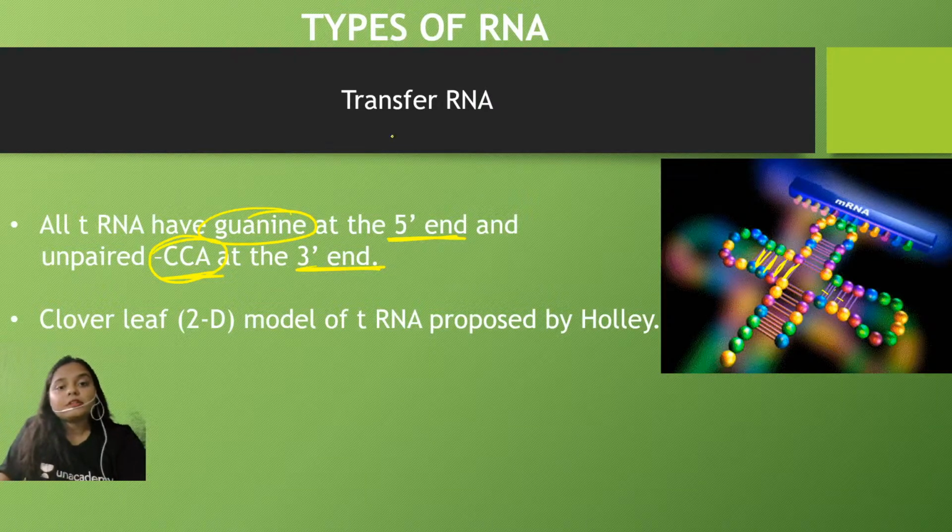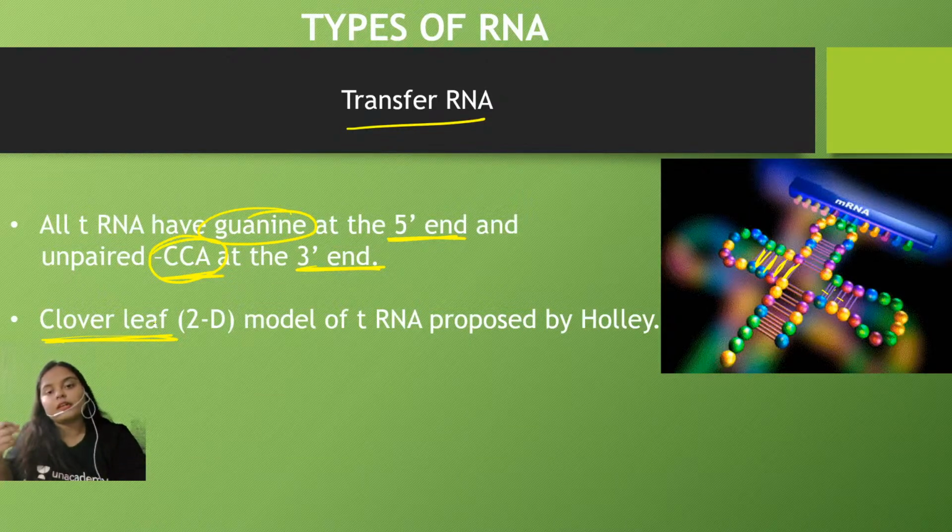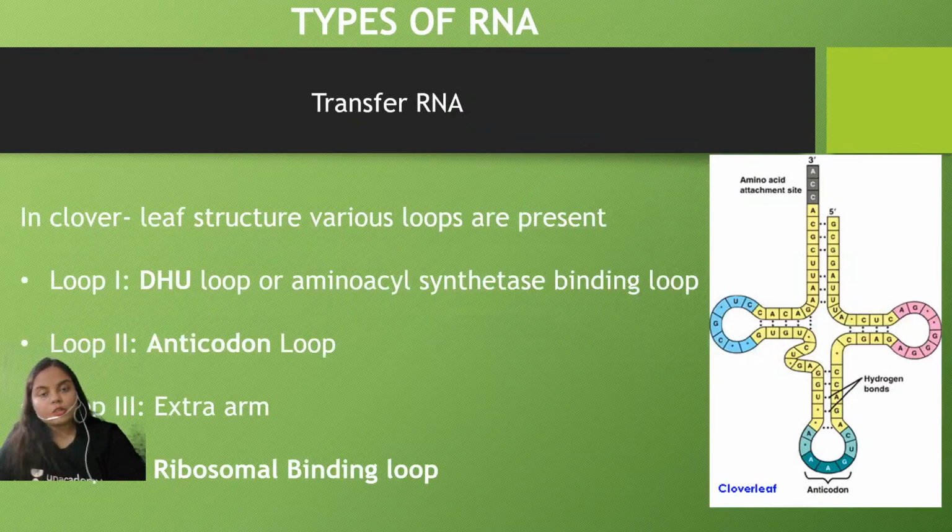So now, talking about the structure of the tRNA. It has a complex structure, and its 2D model, which is also known as the clover leaf model because it resembles a clover leaf, was proposed by Holley. This structure is really important. You will be studying all this information in class 12th once again when you study molecular basis of inheritance, but this is something really basic, and I want you to know it right now when you are studying biomolecules for the first time.